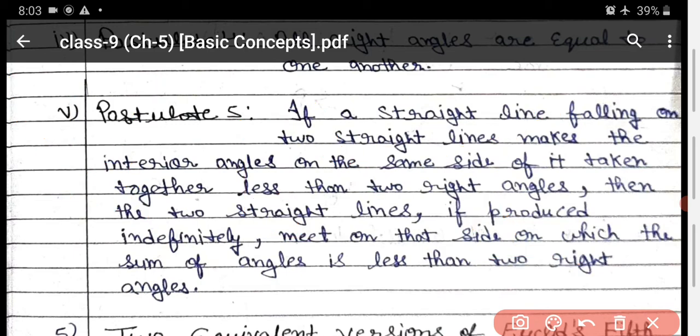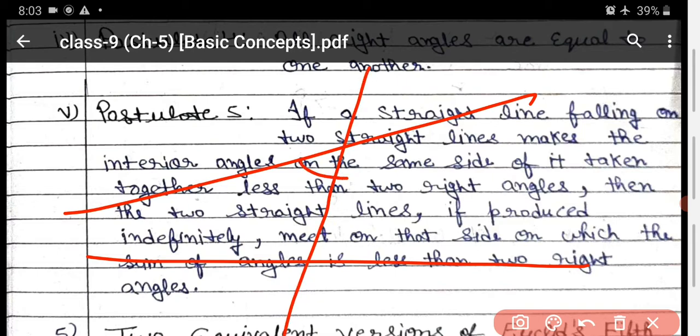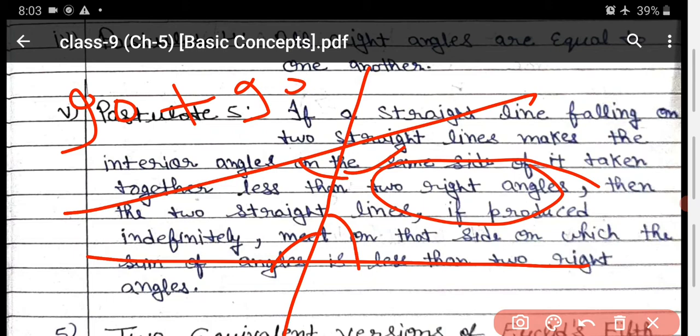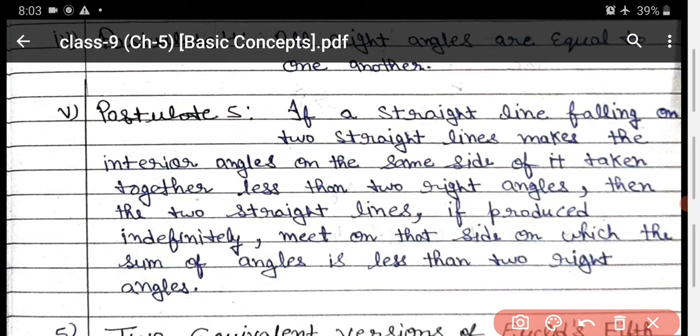Now they are saying that you have two straight lines like that and one like that, and you make two interior angles, but whose sum is less than two right angles. What is the meaning of two right angles? One right angle is 90, so two right angles is 90 times 2, that is 180. So whose sum is less than 180?